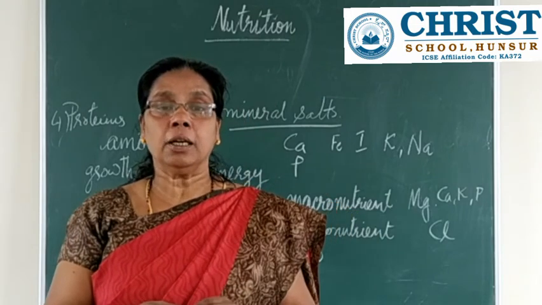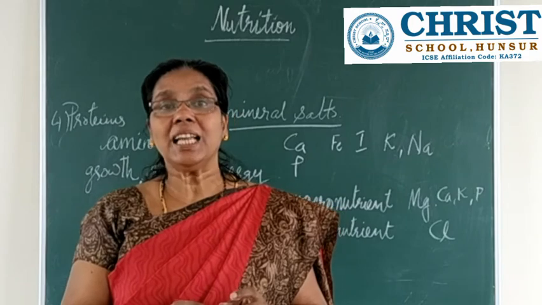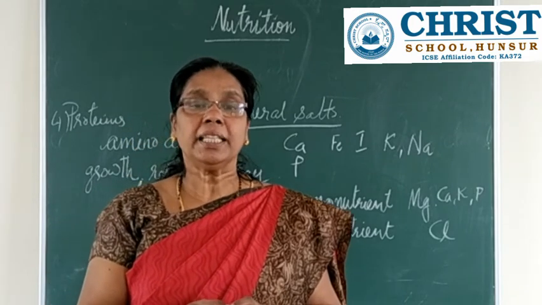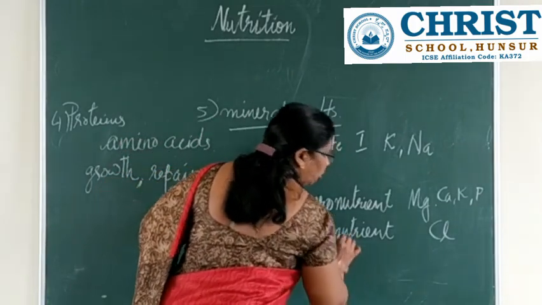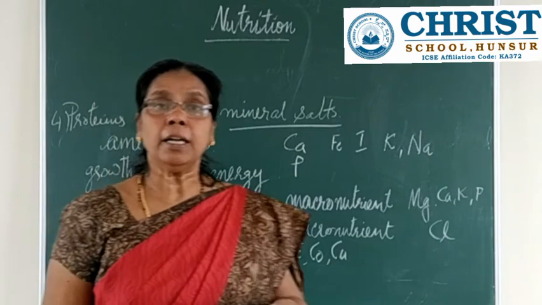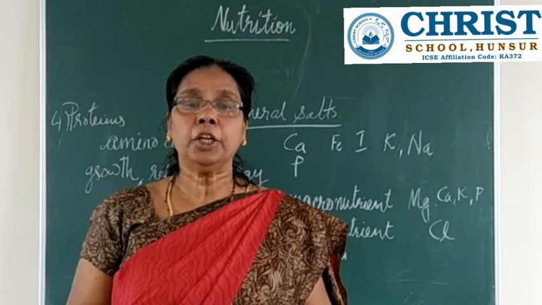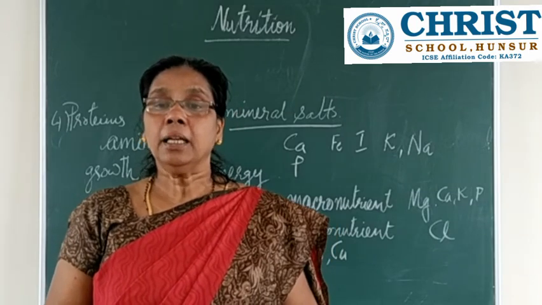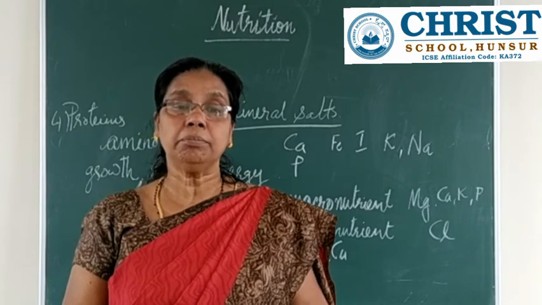So this cobalt, what is the function? Then pernicious anemia, that is also the same as an anemic condition. Next one is copper. Cu is the symbol, and it is present in nuts, legumes, all these things, and loss of body weight and again anemia are the symptoms.